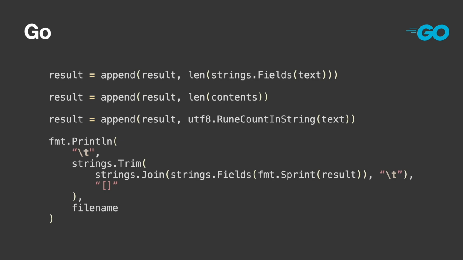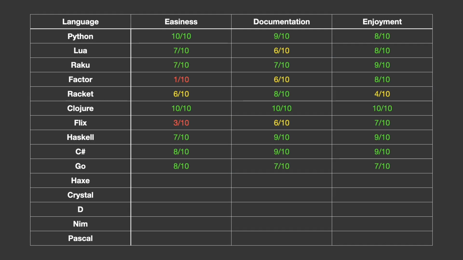strings.Fields seems like an unintuitively named function for splitting a string on whitespace. I have to assume it's primarily used for something else. Graphemes are called runes in Go, so we have the rune count in string for that character count. Printing the list of results is a very hacky approach I got off Stack Overflow. I'm sure Go would prefer a plain loop instead, and I think I do as well. Go was pretty easy, barring some strangely named functions. For my level of exposure to the language, it was very quick to learn. 7 for enjoyment is probably harsh, but I didn't find it as engaging as some of the other languages for this project.